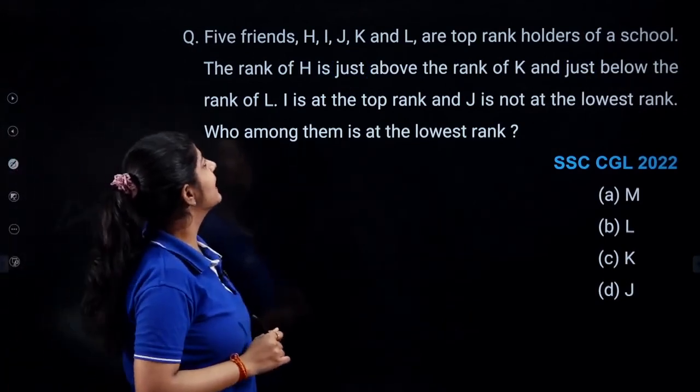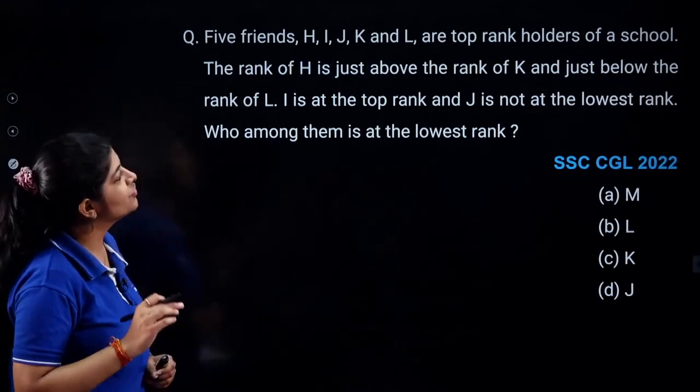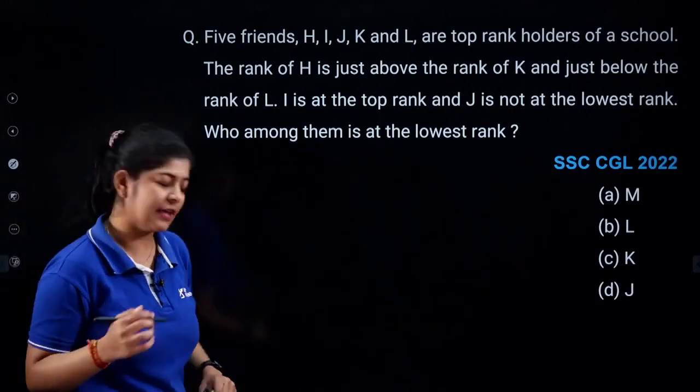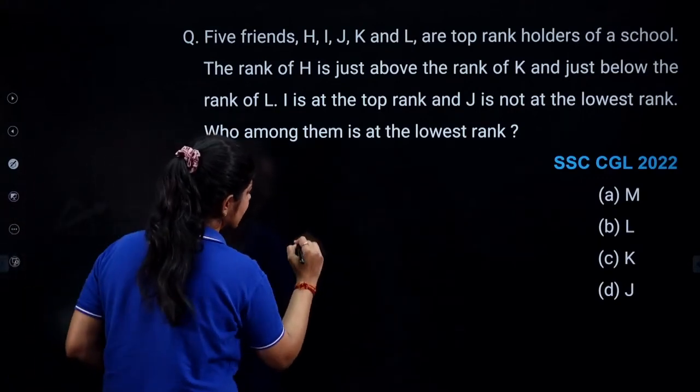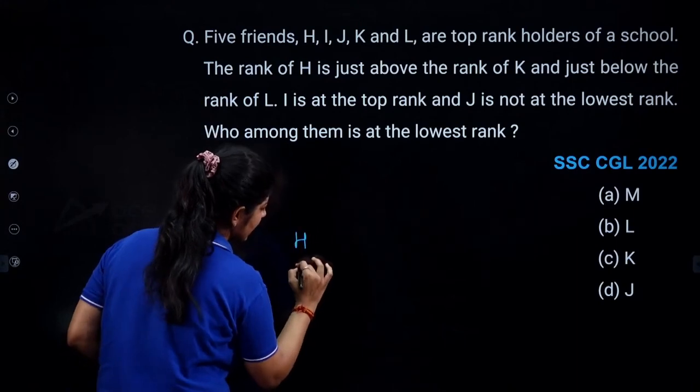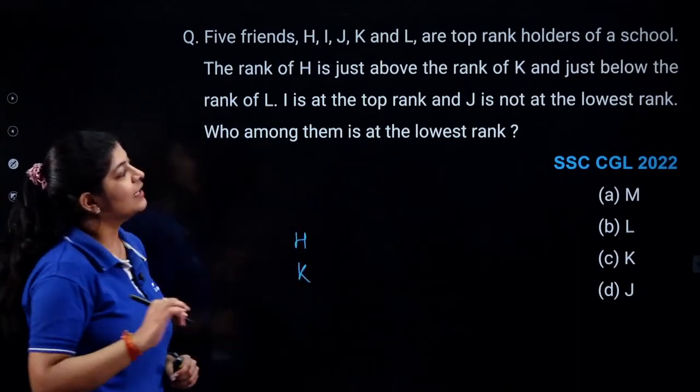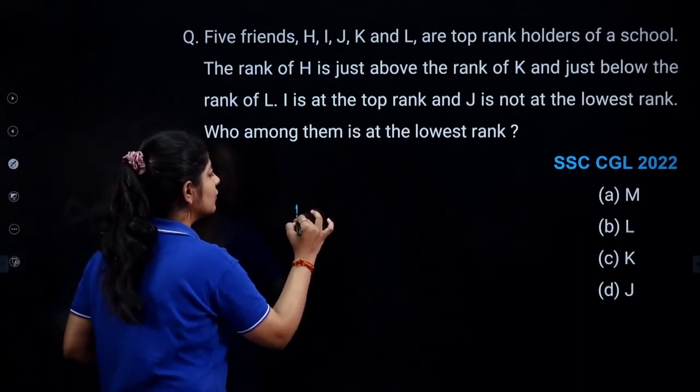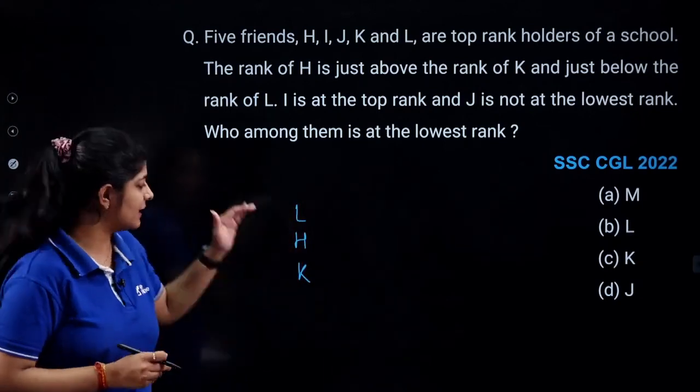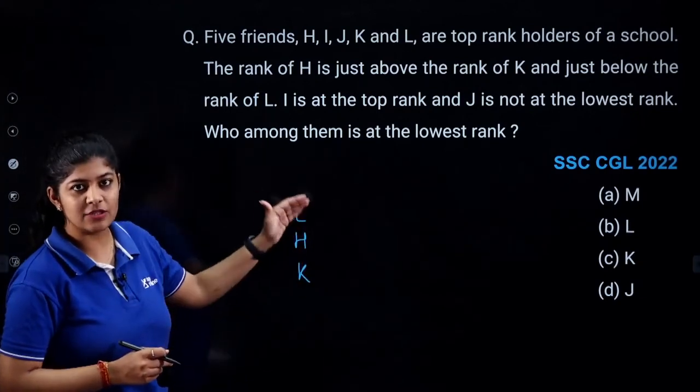Now the question is saying that the rank of H is just above the rank of K. So we can just simply draw it like this. Here we are having H, here we are having K. And just below the rank of K. So the ranks of these three persons are fixed now. They are coming in this order only.